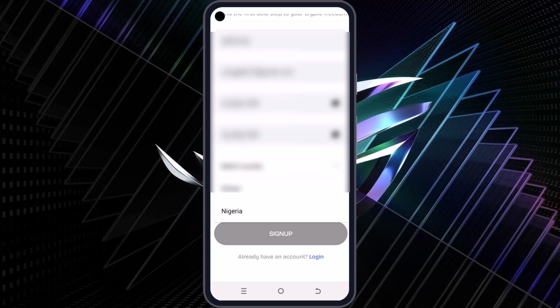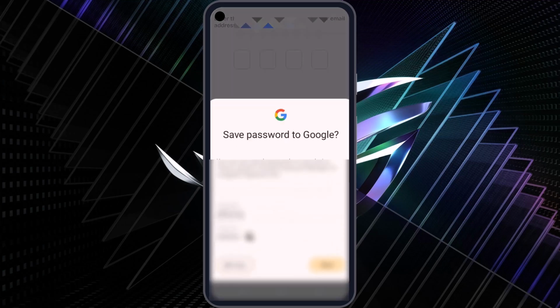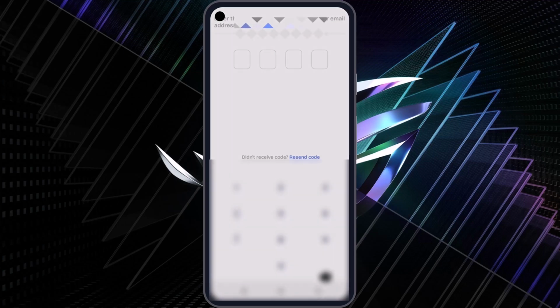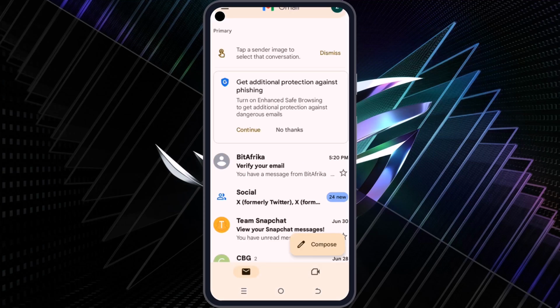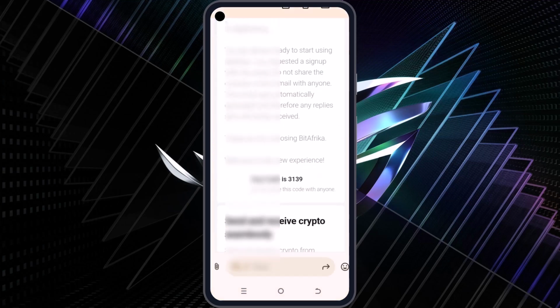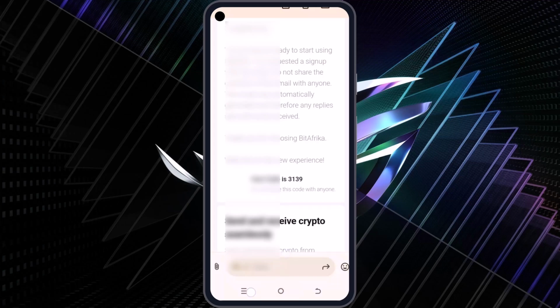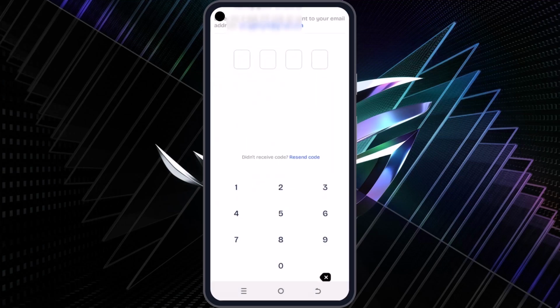Okay, so here you need to input your username and your email, that is after you are done downloading and installing the app. You need to remember the username because you'll be using it to log in anytime you need to get access to your account. A code will be sent to your email, so you need to visit your email, get the 4-digit code, and head back to the app and paste it there. You need to type it manually.